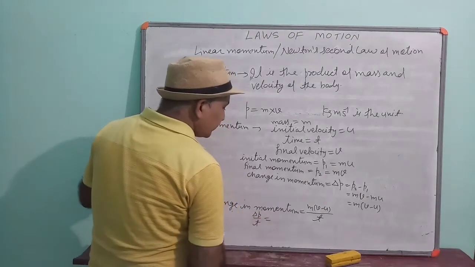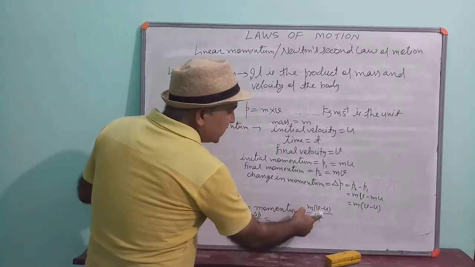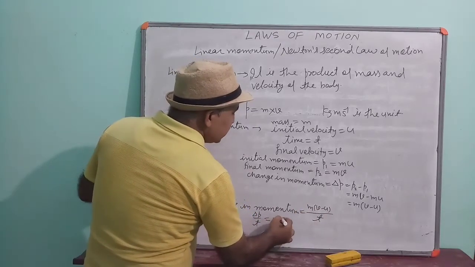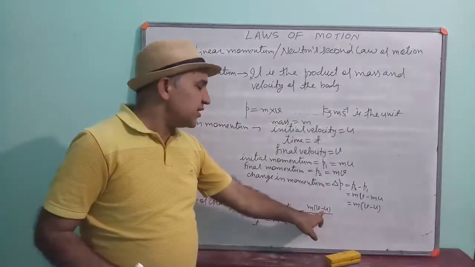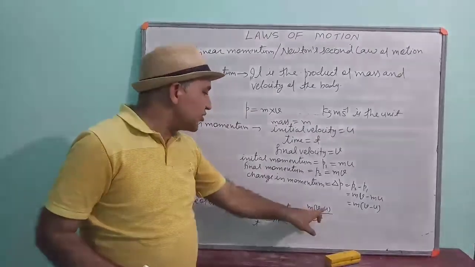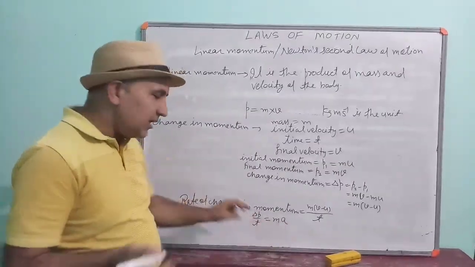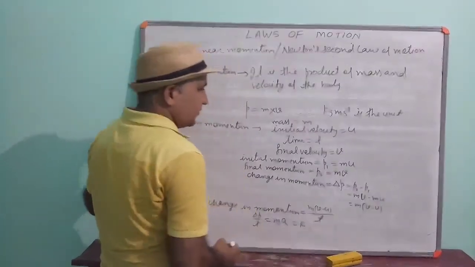Okay, now we know that rate of change in velocity, v minus u upon t, is equal to acceleration. V minus u is the change in velocity. When change in velocity is divided by time, that gives acceleration. And we also know that m into a is equal to force.